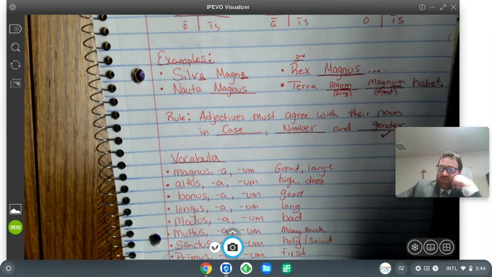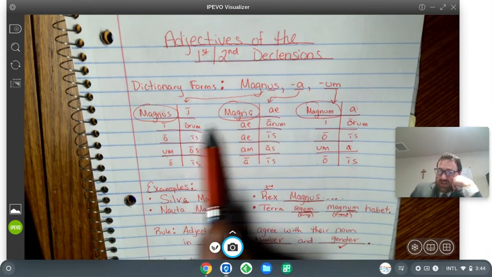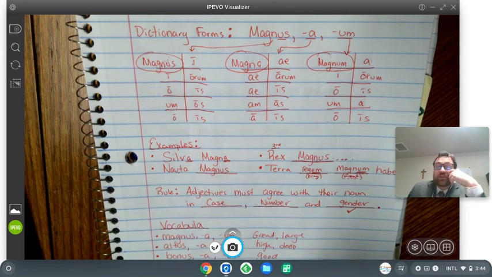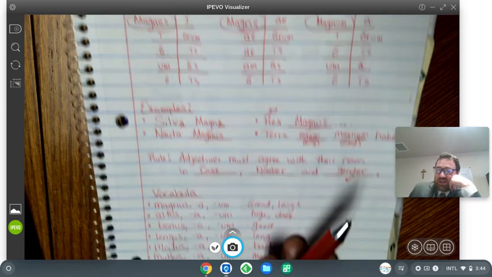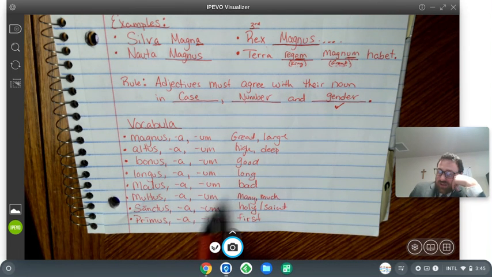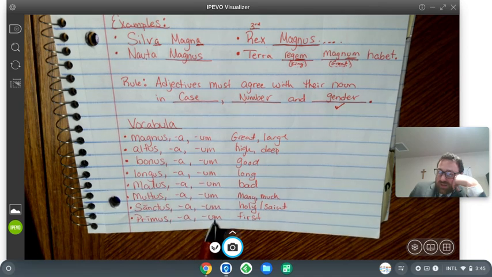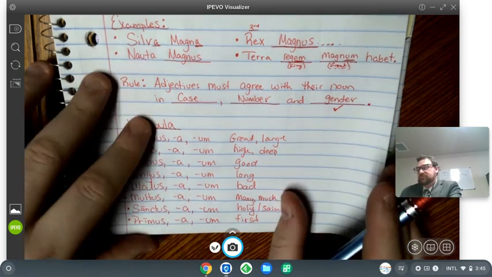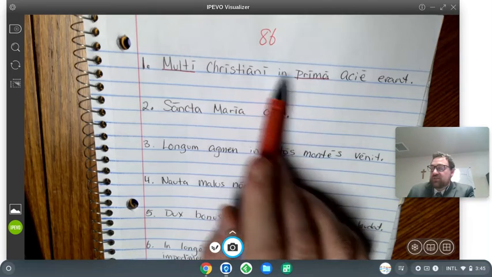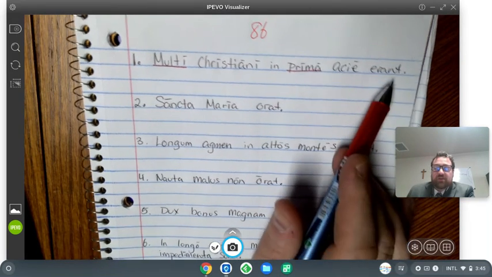So multi is just going to be one of those, with one of these endings on it already. We'll try to figure out why it's multi of all the possible endings, and we'll try to see what that means because it's multi and not something else. And then in prima acie, so prima is like primus, a, um, and so that's first. Okay, so many Christians were in the first battle line, so probably the front battle line.